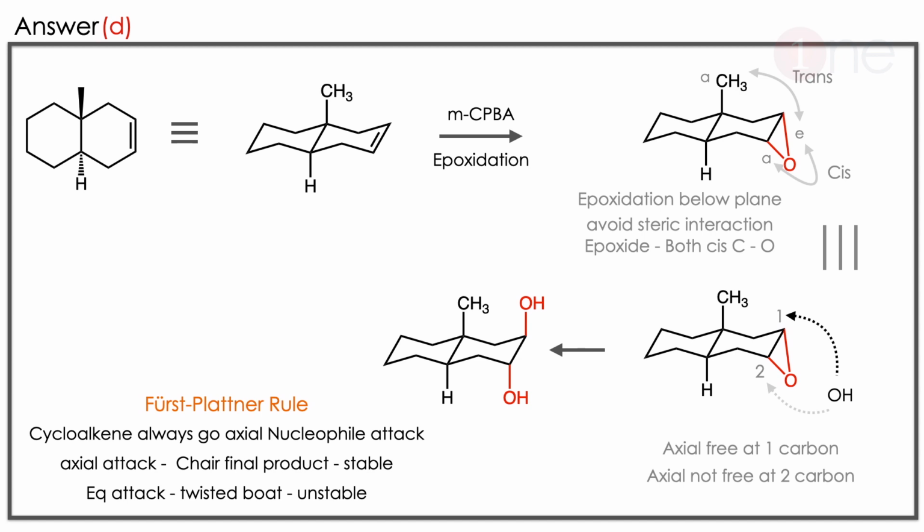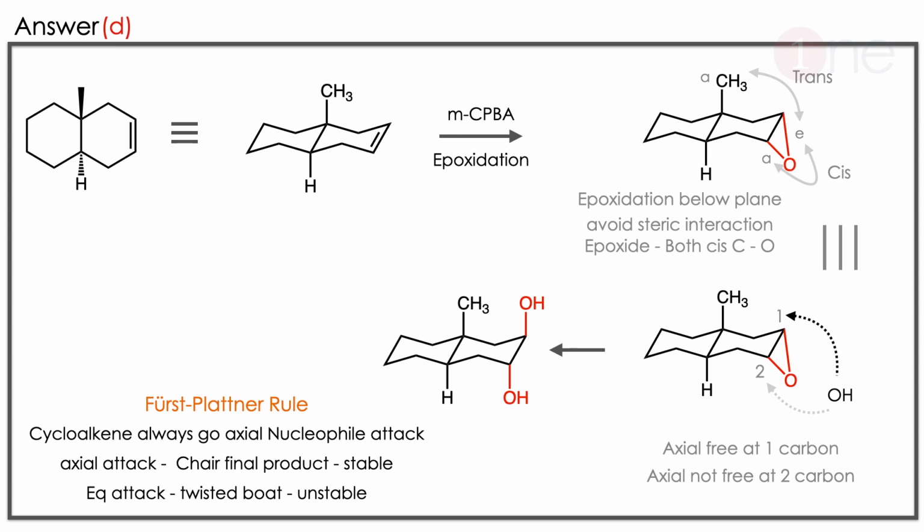The answer is D. Let us see why. The starting material is a bicyclic system, a kind of Decalin. So you have to know the Decalin system. The starting material can be redrawn as a bicyclo system in chair form. The product is trans, so you get a trans Decalin kind of thing. The alkene is there. You are using mCPBA which is the epoxidation. So epoxidation happens definitely trans to the methyl group. Here I have shown clearly the epoxidation, the O will form trans to the methyl group.